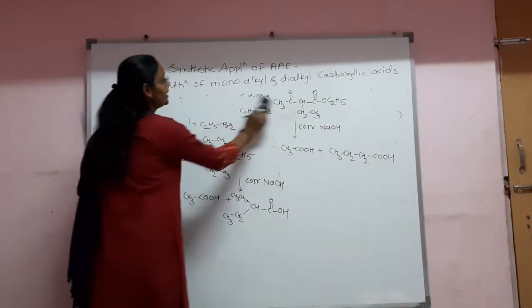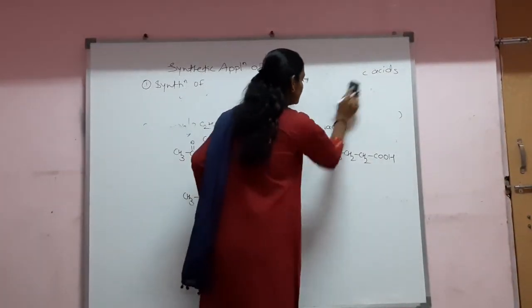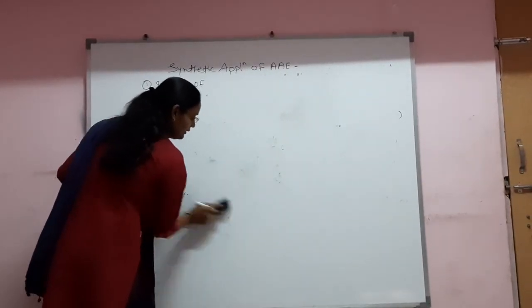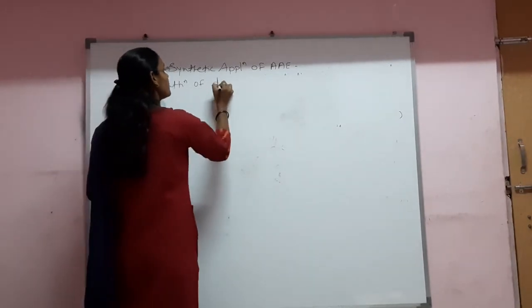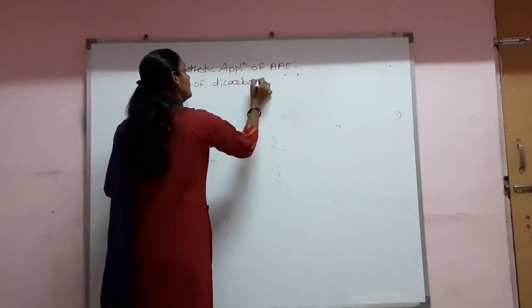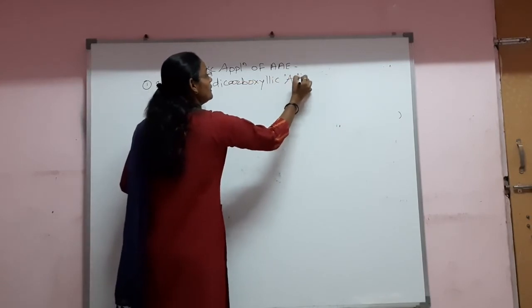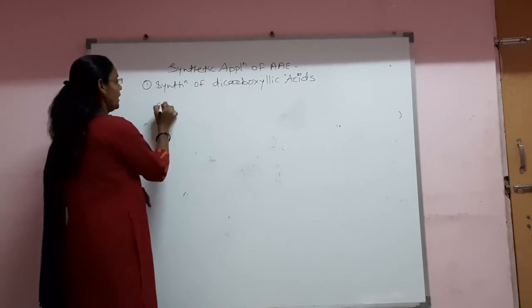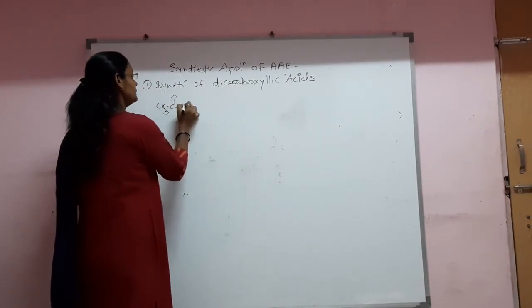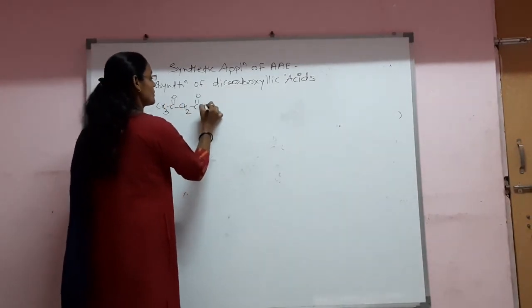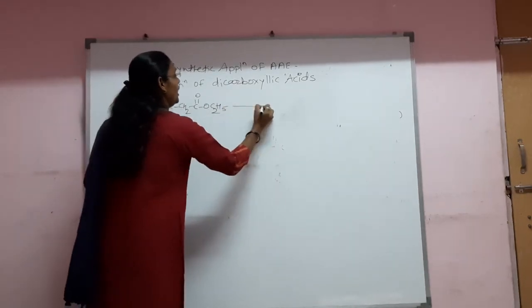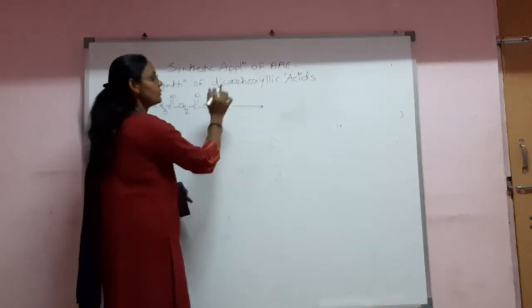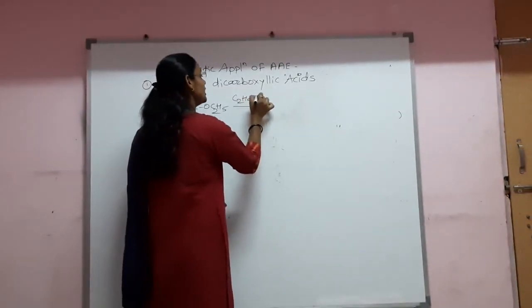Now the next synthetic application of acetoacetic ester is synthesis of dicarboxylic acids. Synthesis of dicarboxylic acids. Now in this reaction, the acetoacetic ester can react with monochloroethyl acetate and a strong base such as sodium ethoxide.